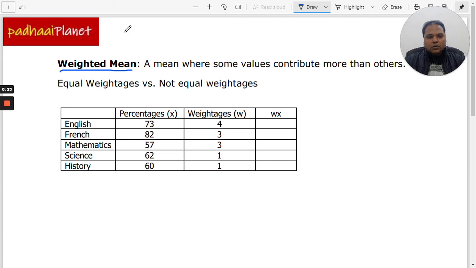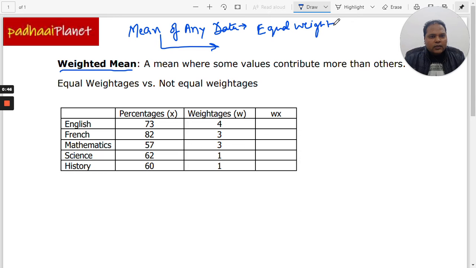Now see, the thing is that there are two kinds of mean of any data. One is the mean where the data points have equal weightages, right?